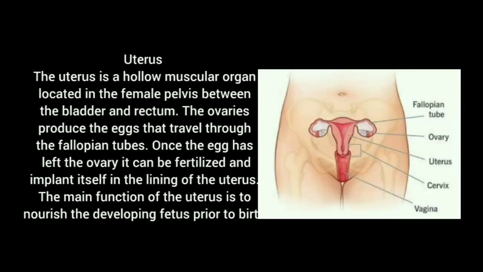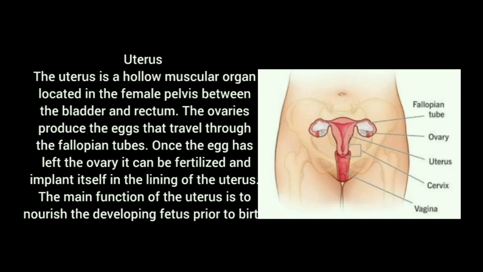Uterus is a hollow muscular organ located in the female pelvis between the bladder and rectum. The ovaries produce eggs that travel through the fallopian tubes. Once the egg leaves the ovary, it can be fertilized and implant itself in the lining of the uterus. The main function of the uterus is to nourish and develop the fetus prior to birth.